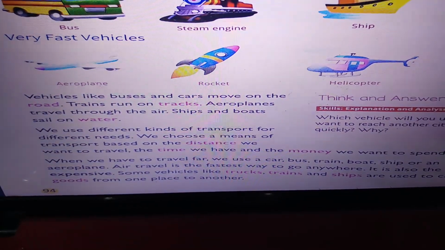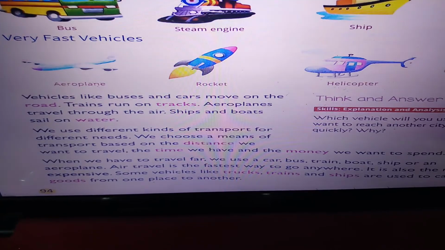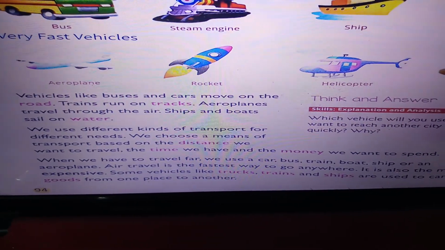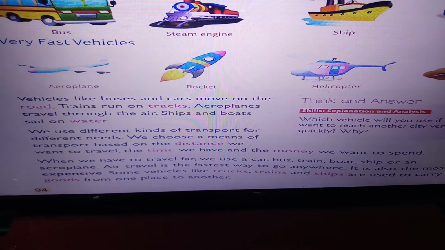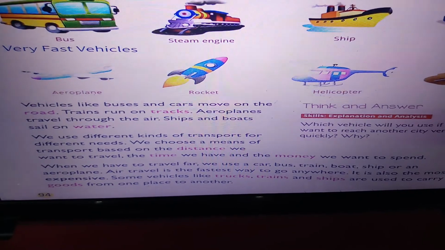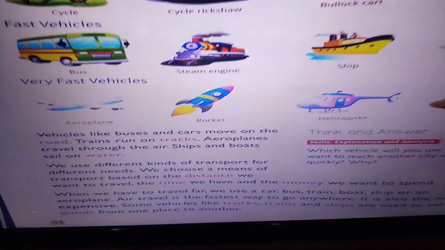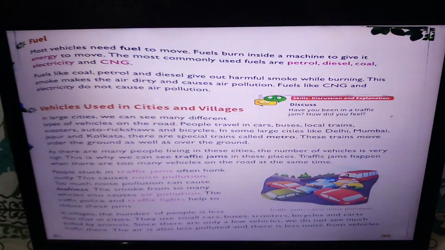When we have to travel to far-off places, we use car, bus, train, boat, ship or an aeroplane. Air travel is the fastest way of going from one place to another. It is also the most expensive way. Some vehicles like trucks, trains and ships are used to carry goods from one place to another. Is it clear? Next slide.